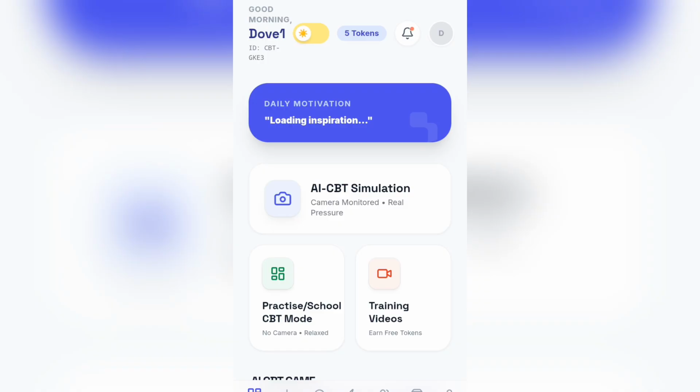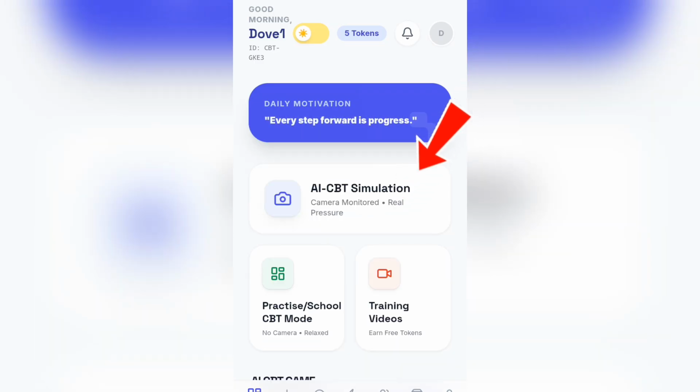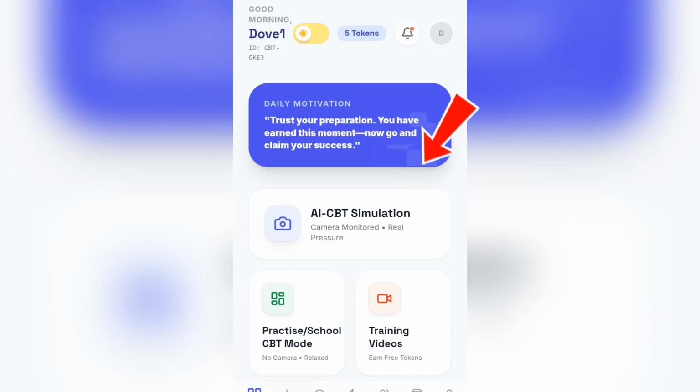Introducing the app to you, this app is an AI-CBT Solution, made to create a real-time CBT exam simulation for CBT users, so that you can start getting access to how a CBT exam looks like and get familiar with CBT. So we've talked about the authentication aspect. Now we need to talk about the interface.